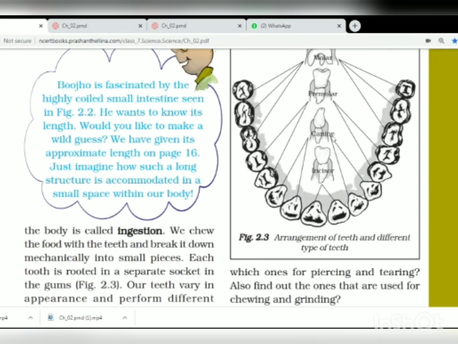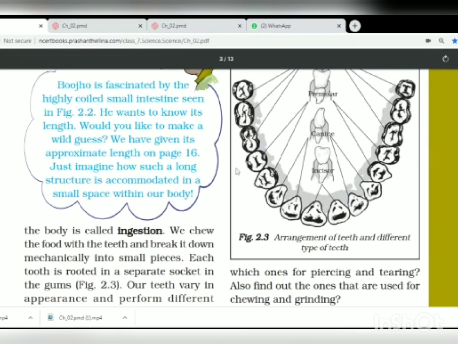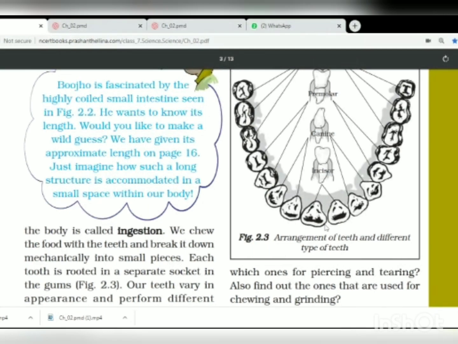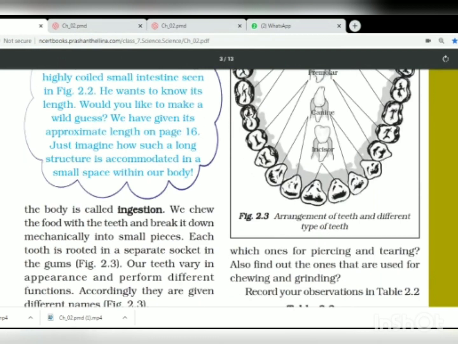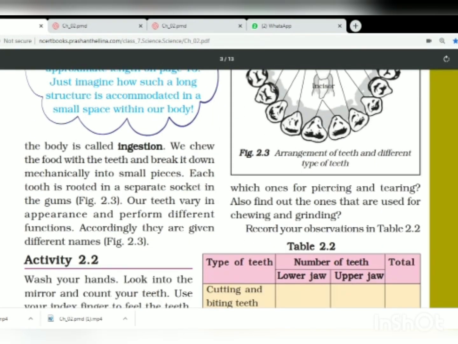Yes, in this diagram you can see that the shapes of all the teeth are not similar. They are different. Why? Because they do different functions. Some are for tearing, some are for cutting, some are for chewing. That is why all of them have a different shape according to the function they are doing. Accordingly, the names are also given to them. So, our teeth vary in appearance and perform different functions, and accordingly they are given different names.